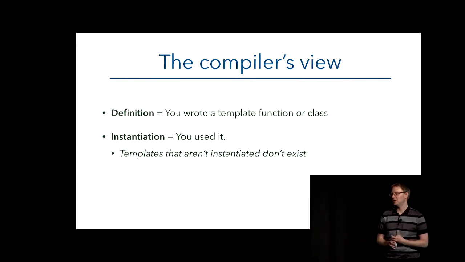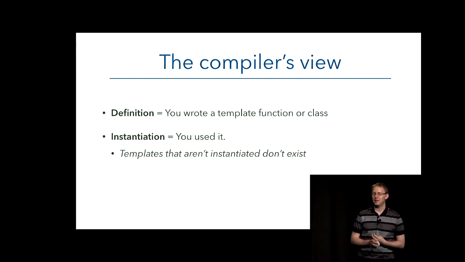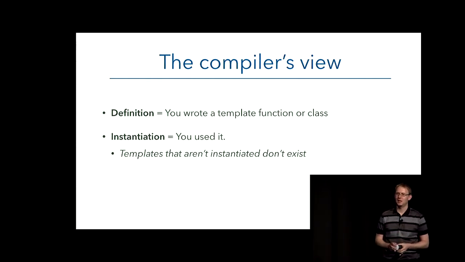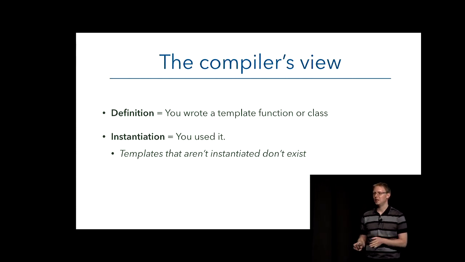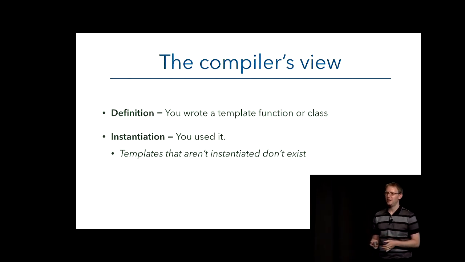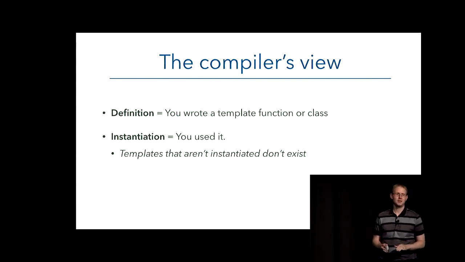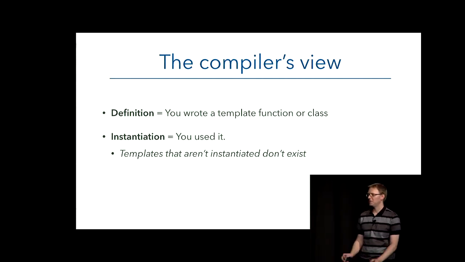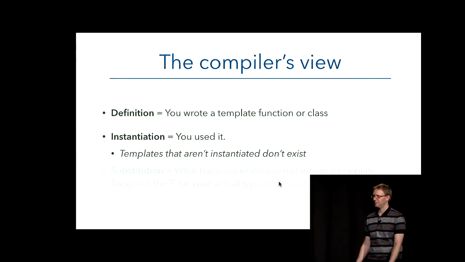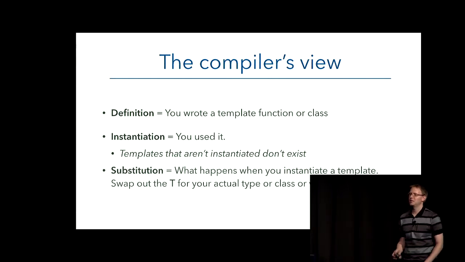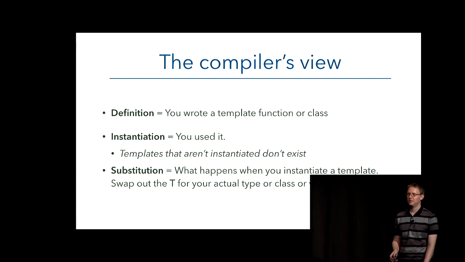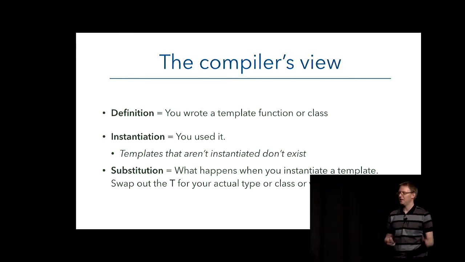When it actually comes into play is when you write some other code that uses the template. That's called instantiation. And a key point here is that templates that aren't instantiated don't exist. Unlike normal functions and classes, you can write a template class that's full of garbage that won't necessarily compile. You can put static assert false in there and that kind of thing. And if you don't use it, it doesn't exist, it's gone. There's no trace of it in your binary output, and it won't produce a compiler error. And the other term is substitution. That's just a way of saying when you instantiate a template, we're swapping in the real type, string or int, or whatever it happens to be, for the T.